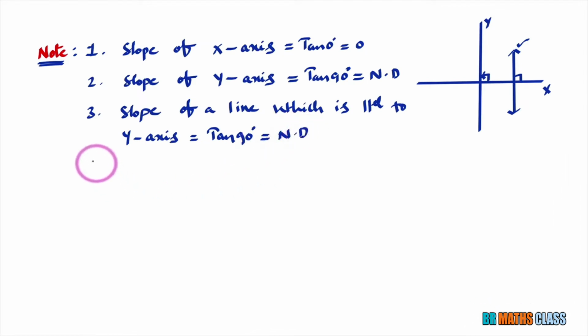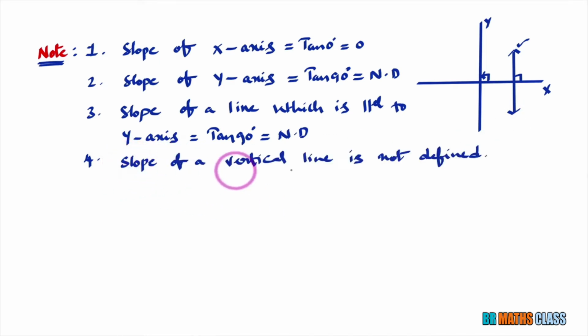So what you understand here? You need to understand that slope of y-axis is not defined. Slope of a line parallel to y-axis is not defined. It tells you that slope of a vertical line is not defined.